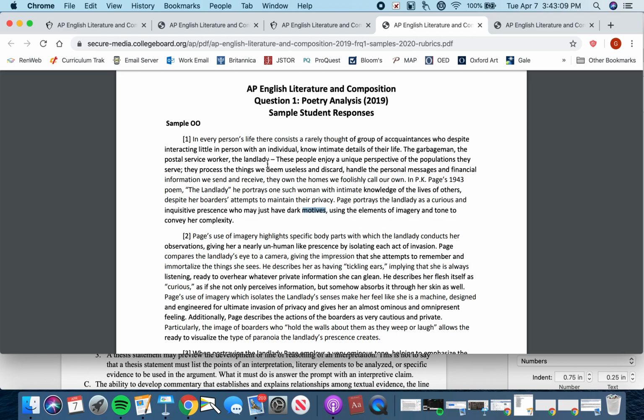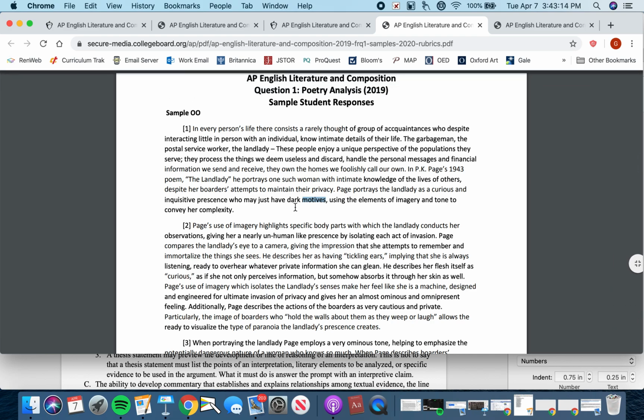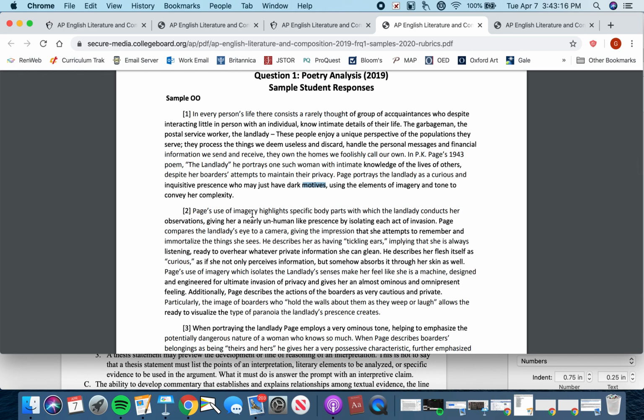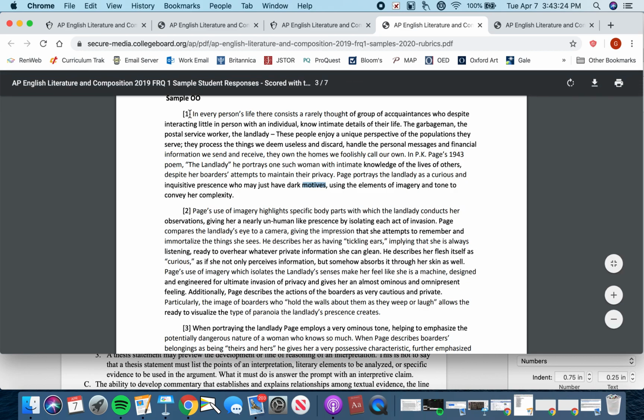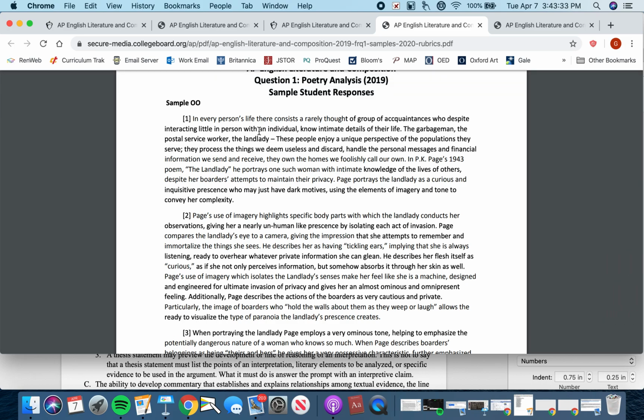But it does offer an interpretive assertion about how the landlady is characterized, and so it receives the thesis point. Not rocket science, not too difficult there. But the College Board also likes this connection to the broader context of people who have knowledge of the details of our lives, but that we don't really know personally.